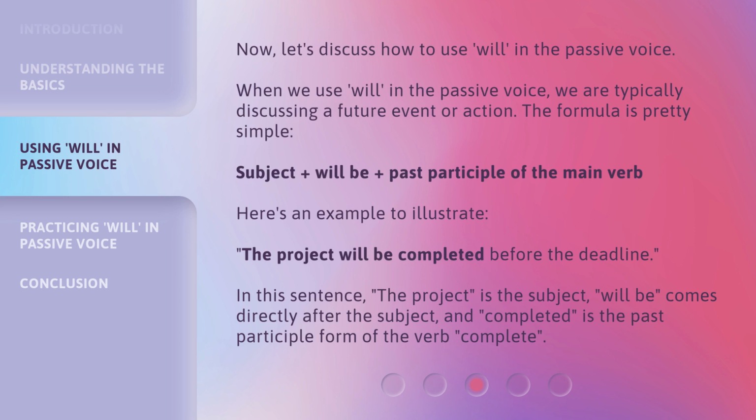Now, let's discuss how to use will in the passive voice. When we use will in the passive voice, we are typically discussing a future event or action. The formula is pretty simple. Subject plus will be plus past participle of the main verb. Here's an example to illustrate. The project will be completed before the deadline. In this sentence, the project is the subject, will be comes directly after the subject, and completed is the past participle form of the verb complete.